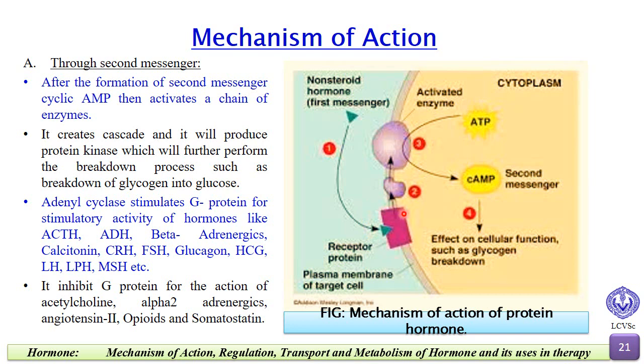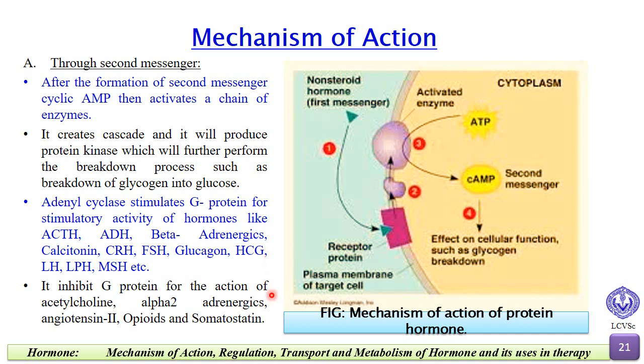So when the protein hormone comes, it reacts with the receptor present on the cell membrane and they form the hormone receptor complex. Because of the formation of the hormone receptor complex, the G protein gets activated. The activated G protein then releases the alpha subunit, and the alpha subunit activates the adenyl cyclase. Then the activated adenyl cyclase converts cytoplasmic ATP into cyclic AMP, and this cyclic AMP acts as the second messenger. After that, the cyclic AMP produces protein kinase, and that protein kinase affects other cellular functions, such as breakdown of glycogen into glucose.